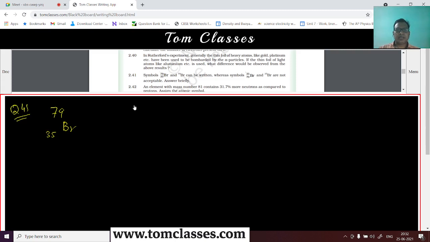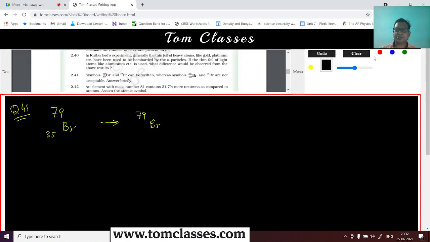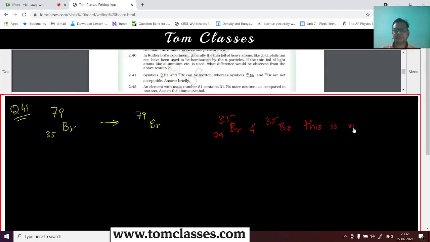This can be written as 79 Br, bromine, whereas the symbol 35 Br79, and you can say this as 35 Br, are not acceptable. So this is not acceptable, right?